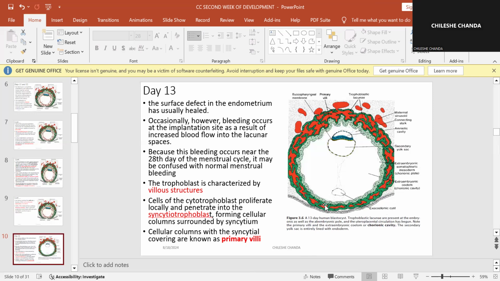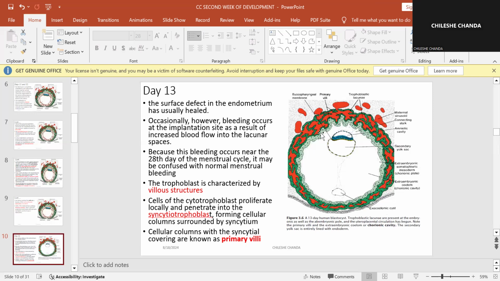The trophoblast is characterized by villus structures. So at this point, we are talking about this trophoblast being characterized by villus structures. The cells of the cytotrophoblast will proliferate locally, okay, and penetrate into the syncytial trophoblast.